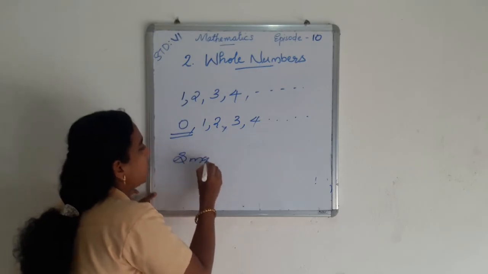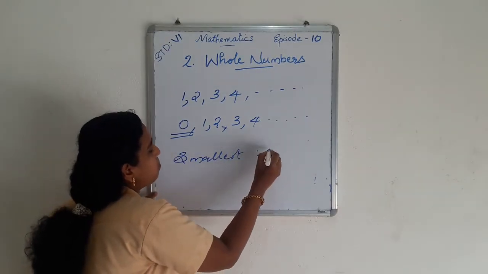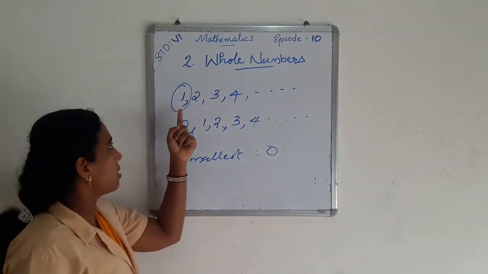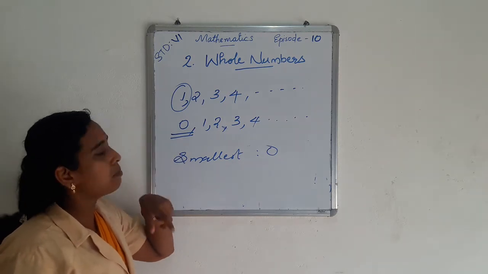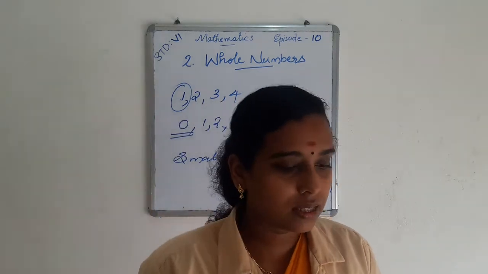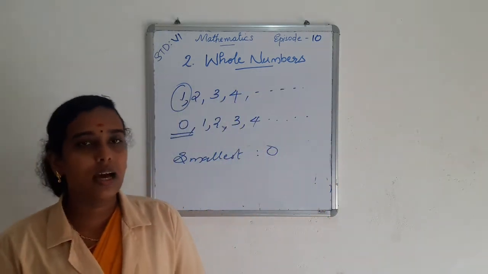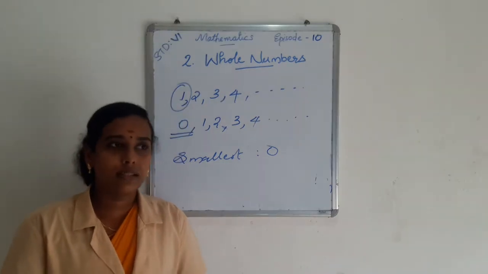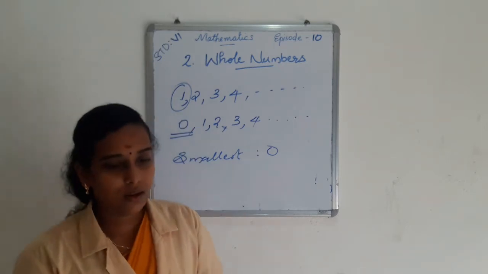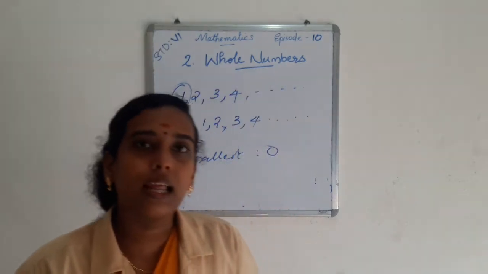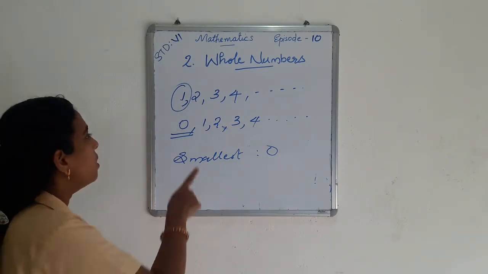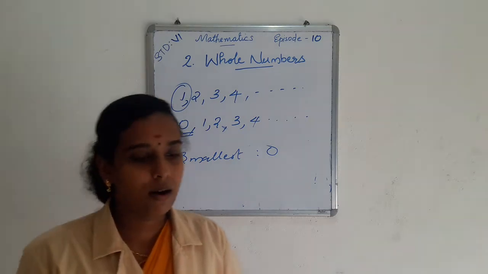The smallest whole number is 0, and the smallest natural number is 1. Natural numbers start from 1 and whole numbers start from 0. Natural numbers are the numbers 1, 2, 3, etc. that we use for counting objects. The natural numbers along with 0 form the collection of whole numbers. So 0, 1, 2, 3, 4 are whole numbers, and 0 is the smallest whole number.